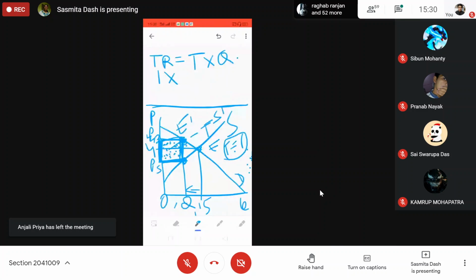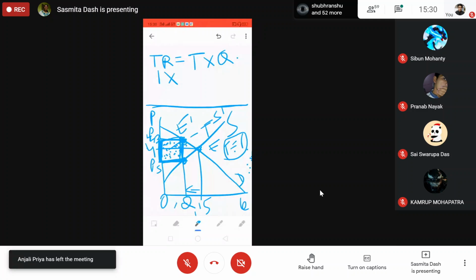What is the new quantity? Put this PB price in the demand equation and you will get the quantity. What is the new quantity? 12.5. Yeah, this is your 12.5. So if it is 12.5, what is the loss in quantity? 15 minus 12.5, that is 2.5 is the loss.